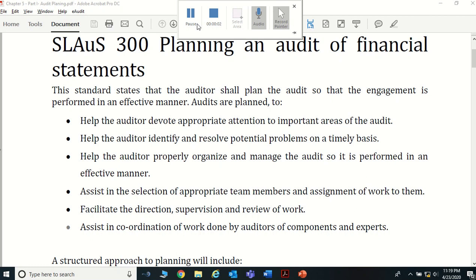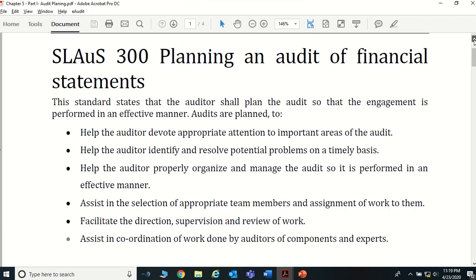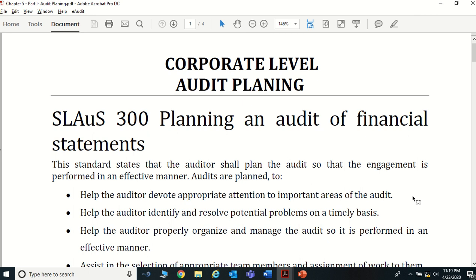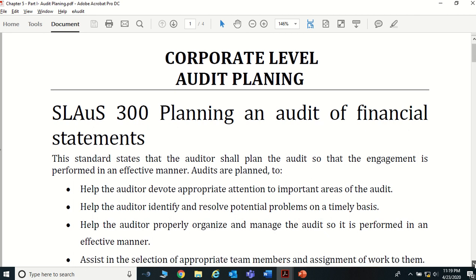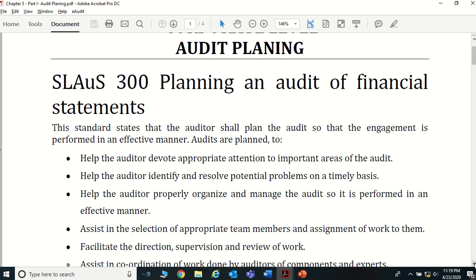After the audit risk assessment under the auditing, now we are moving to the audit planning part. That means after the risk assessment process has been done for a particular audit of financial statements, now we are focusing on how we can do the planning of the particular audit before we start the audit. So SLAUS 300, Planning an Audit of Financial Statements, will guide us how we can do an audit planning before we start an audit.